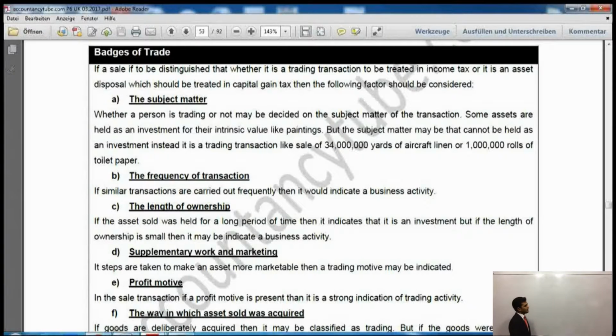Now if we are doing a business, then we will have to pay income tax. Now what was the capital gains tax? Capital gains tax is not the tax which I pay on the business, whereas it is a tax which I pay on my assets when I sell them. So when I sell an asset, I will have to pay capital gains tax. But when I am doing trade, when I'm doing my business or trade, that would be my income tax. Now, having said that, if I am selling an asset, will I have to pay capital gains tax every time? Say for example, if I sell this iPad, will I have to pay capital gains tax or income tax? I think we will have to pay capital gains tax, because this is a capital asset which I am selling.